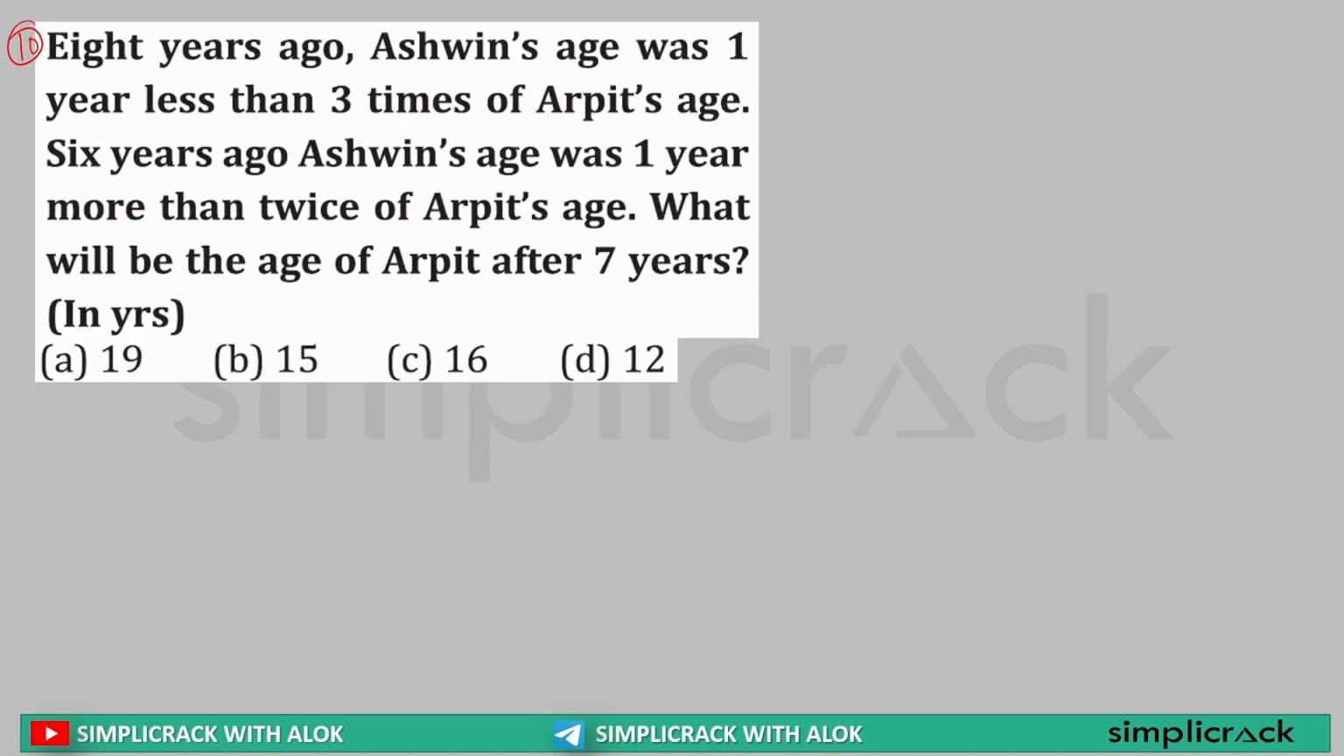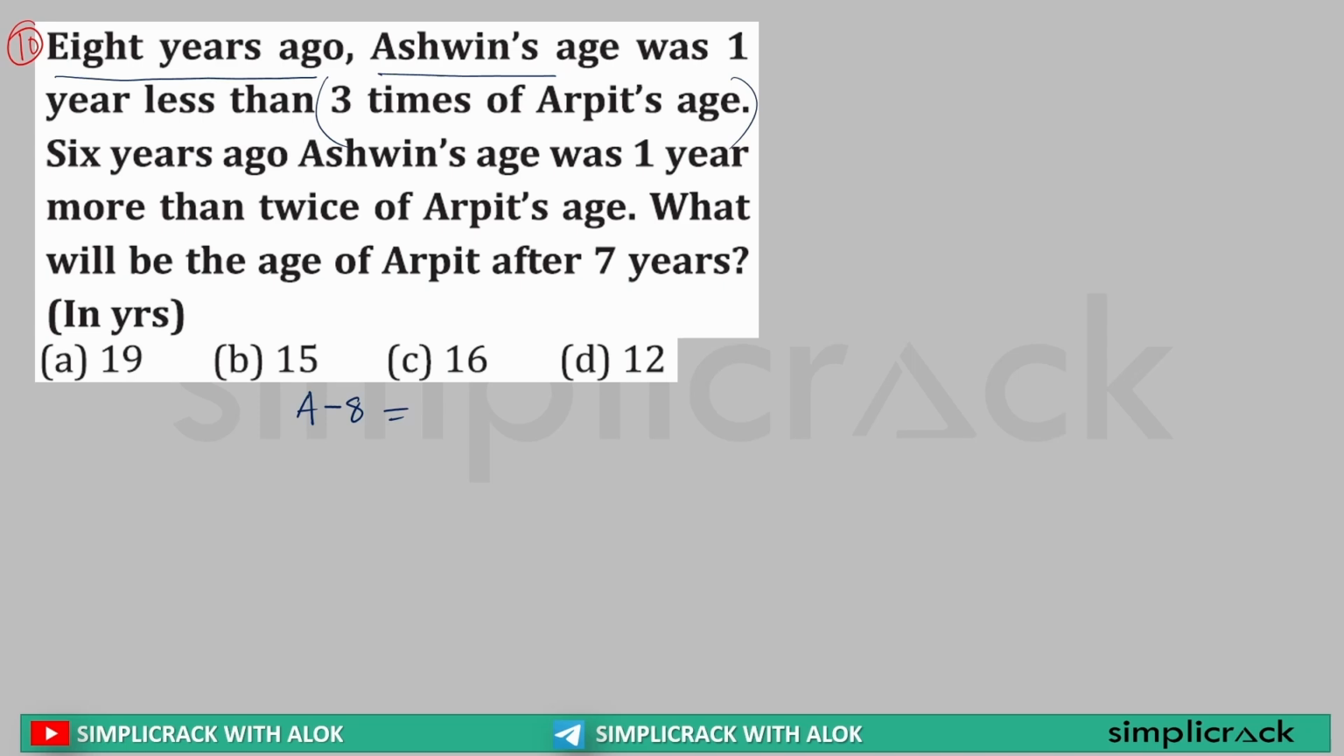Okay? Next. 8 years ago, Ashwin's age was 1 year less than 3 times of Arpit's age. Remember what I told you. Words are really important. What is it saying? 8 years ago, Ashwin's age. So if Ashwin's age is A now, 8 years ago, what was his age? A minus 8 is equal to 1 year less than 3 times Arpit's age.